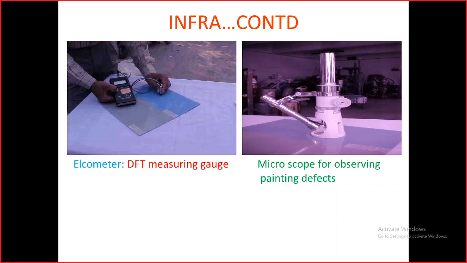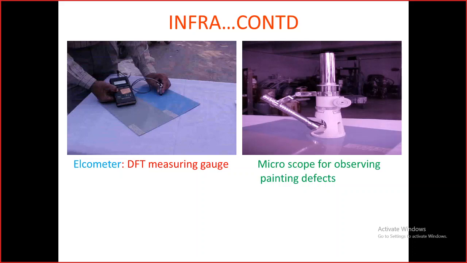An electromagnetic field is developed when you apply it on the surface, and when the current cuts it, a voltage, EMF, is produced, and that voltage is calibrated in terms of the thickness of the film, in microns.